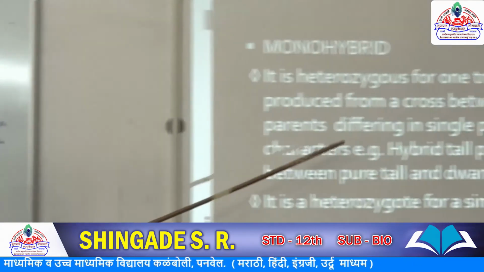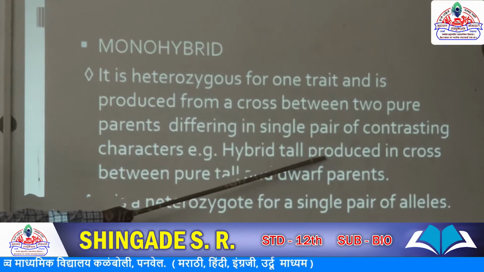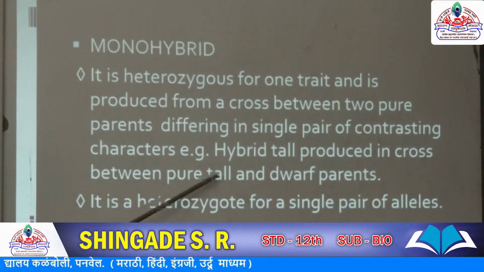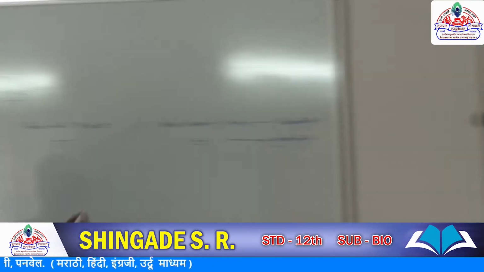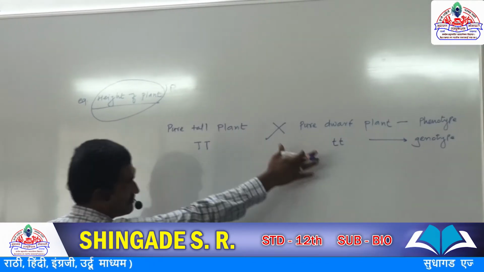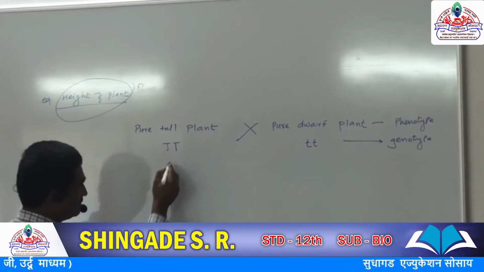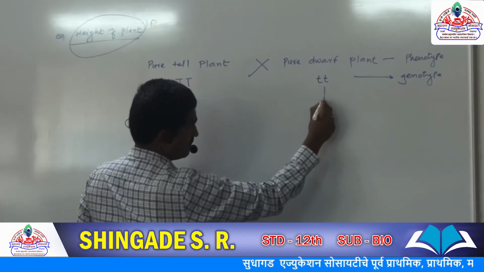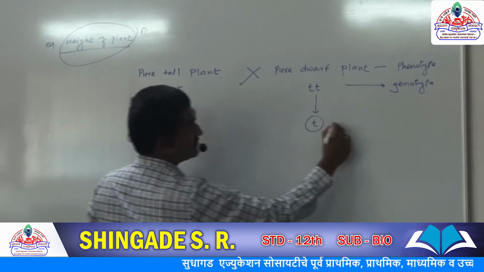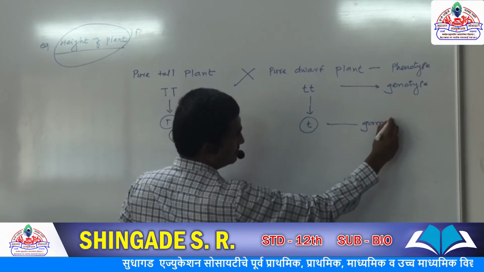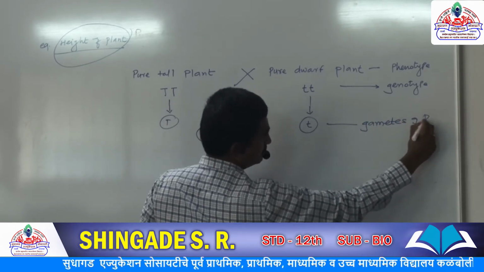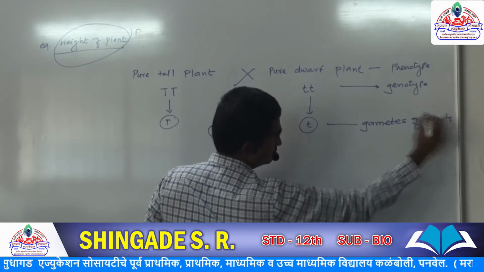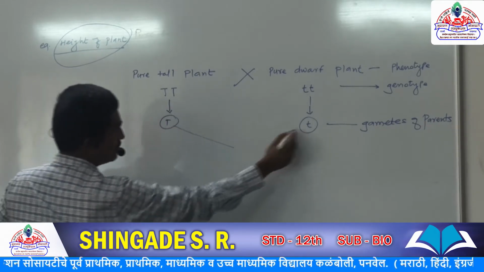Example, hybrid tall produced in a cross between pure tall and dwarf plants. What is a cross? This is one parent, this is another parent, this is the genotype of both the parents. Now these are the gametes of the parents. What will you cross?